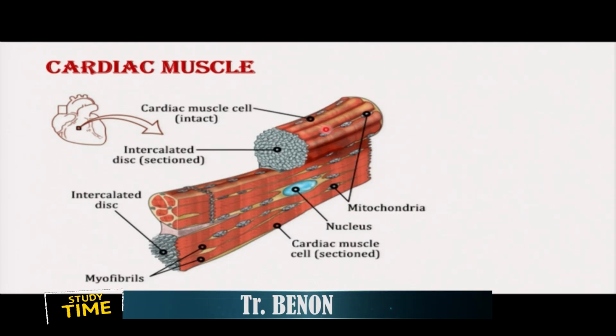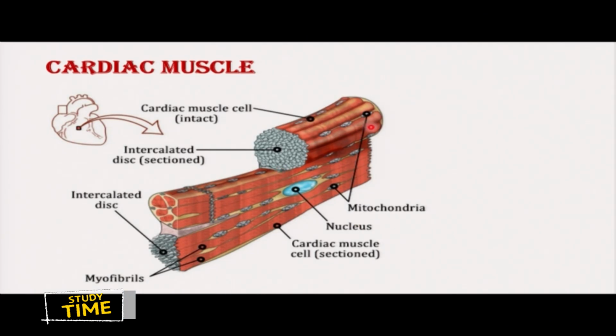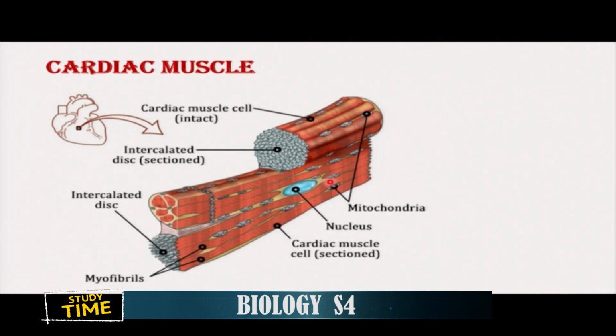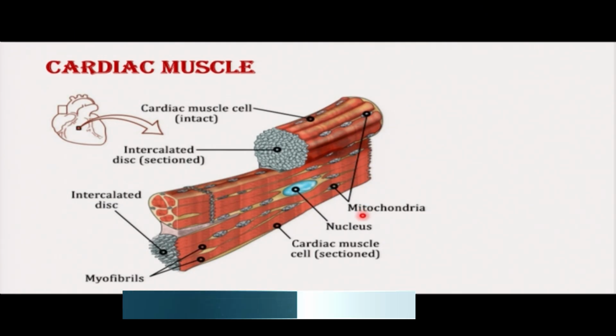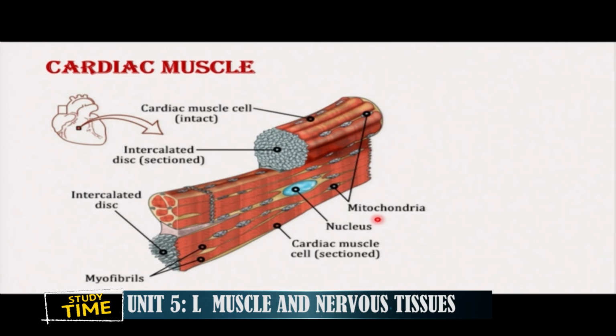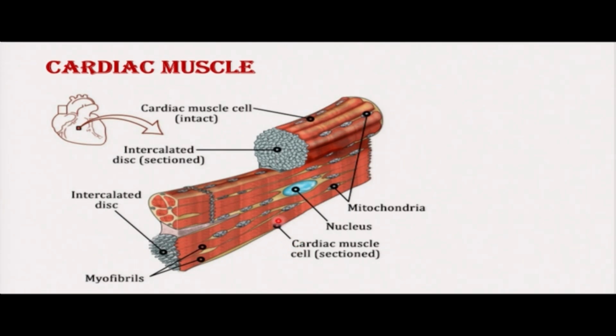This is the diagram which is showing the cardiac muscle. We have mitochondria there. Remember, these muscles contract and relax without getting tired or fatigued, which means they need energy, and that energy is provided by mitochondria. Then you can see the nucleus. Then we have cardiac muscles. These are the cardiac muscles. We have myofibrils. These are the myofibrils. Then we have intercalated discs, which are the gap junctions. And then you can see these are muscle cells which are intact. So that is cardiac muscle.